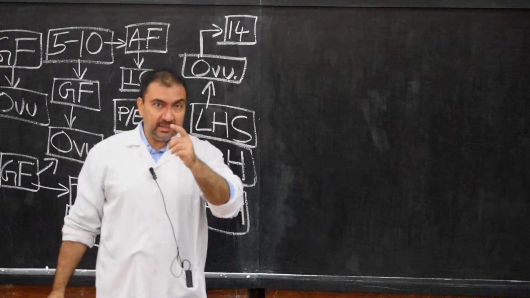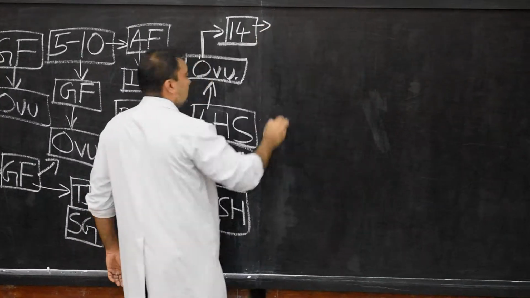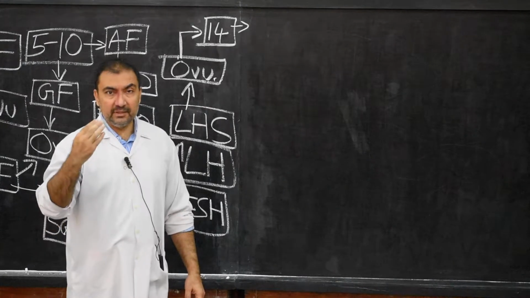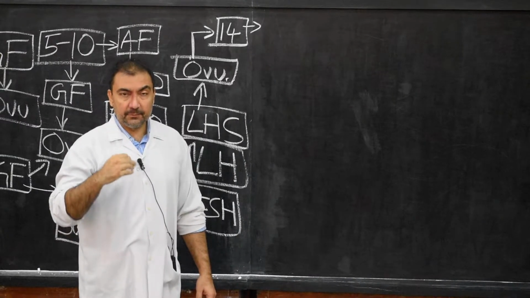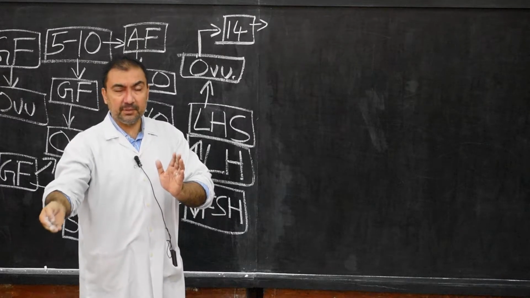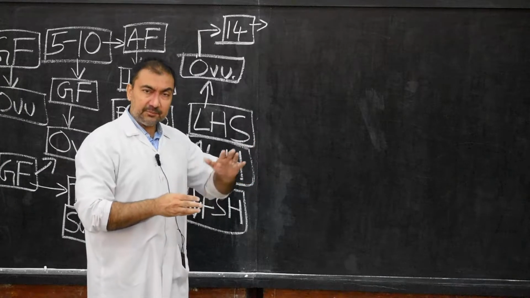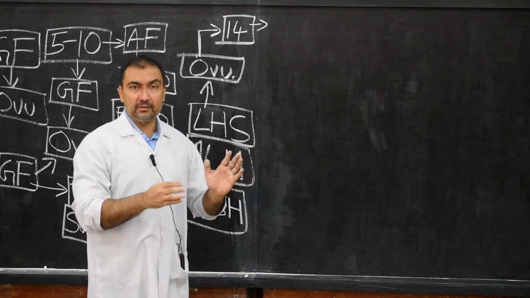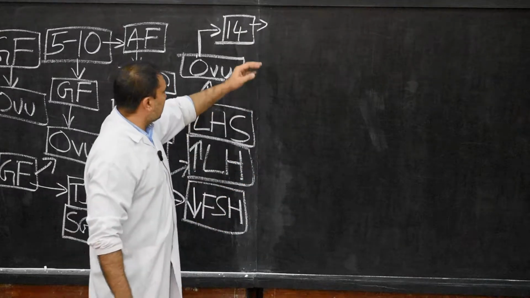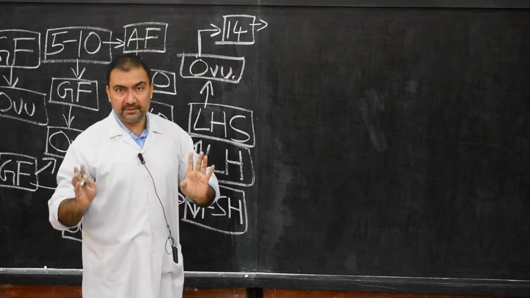Now here, one important change you must remember: the period between ovulation and the next menstrual cycle is always constant. The period between ovulation and the preceding, that is prior, menstrual cycle will never be constant. So please note down this important change: from ovulation till the next menstrual bleeding, that period will remain constant.